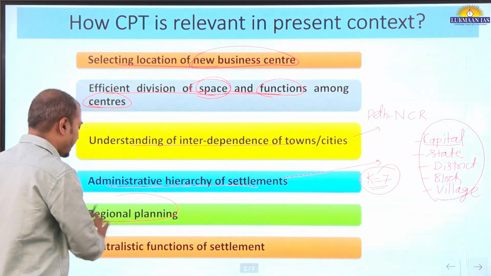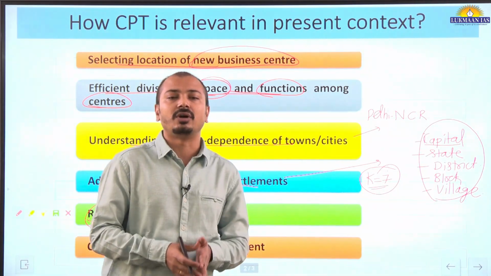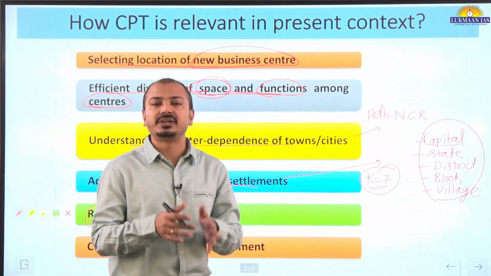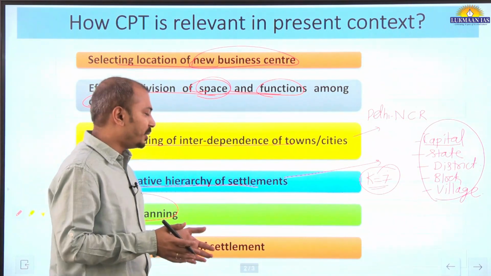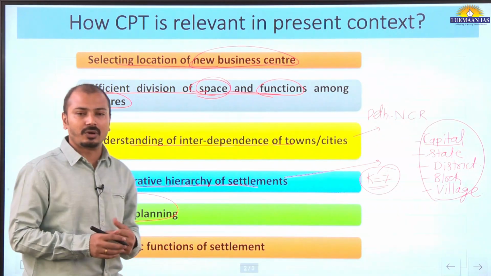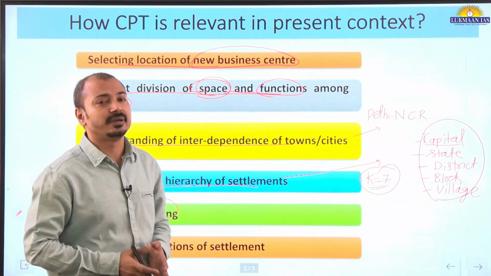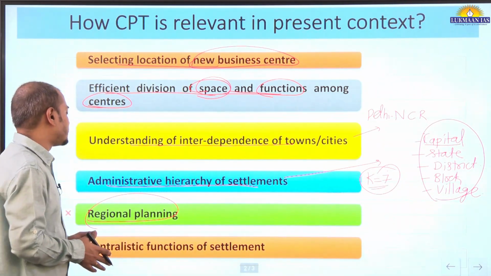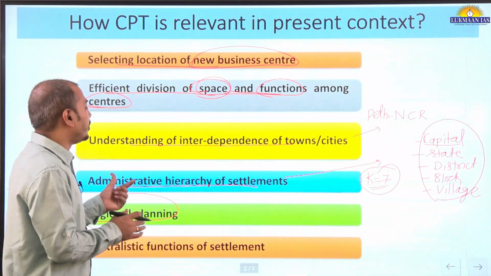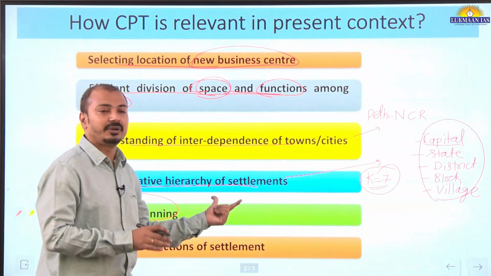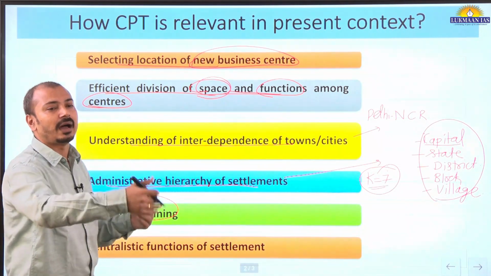Also the regional planning aspect, it is part of geography, as well as in general an important function of governments. There are inter-regional differences, and so as to have regional parity in economic development, regional planning is an important component. For example, backward area development programs and aspirational district programs are implemented in certain areas. Why is this intervention required? Because we understand the correlation between the settlements,